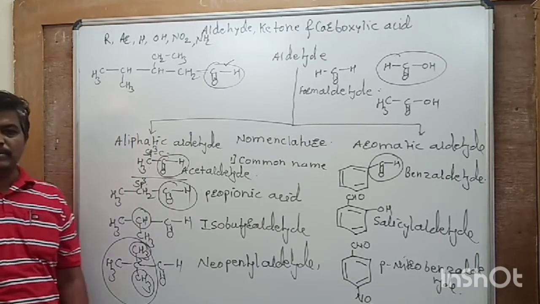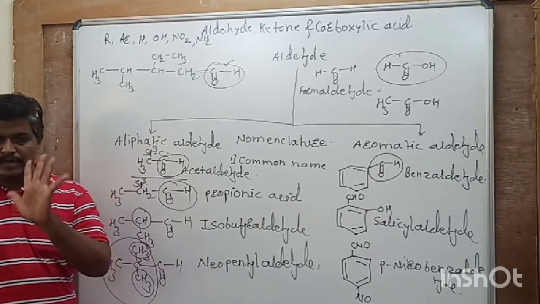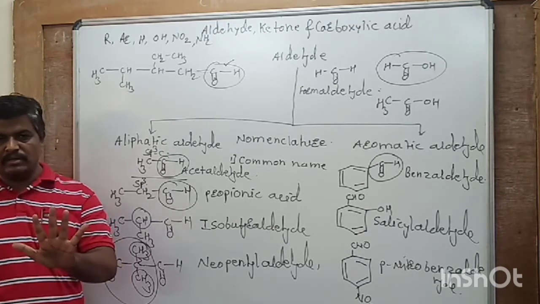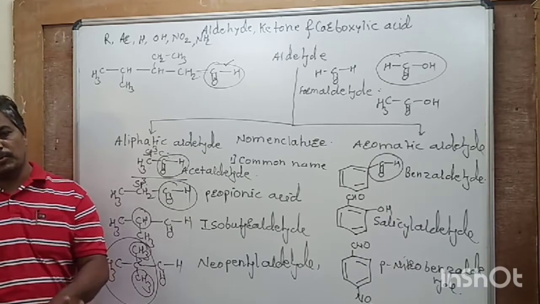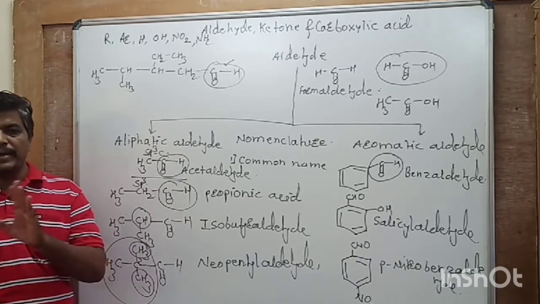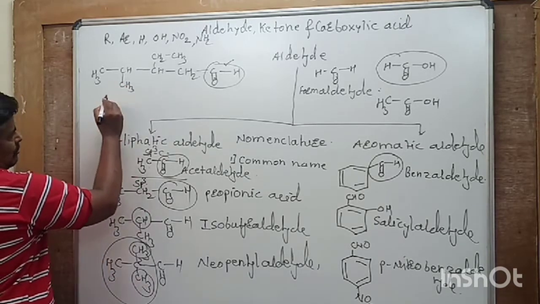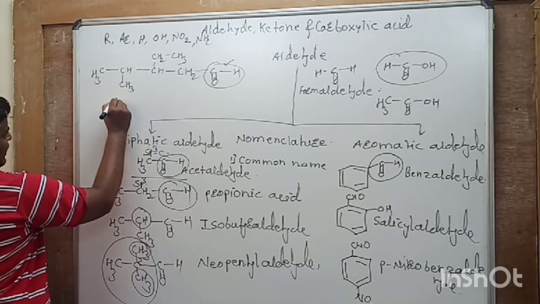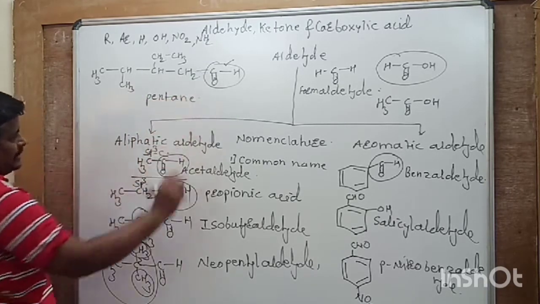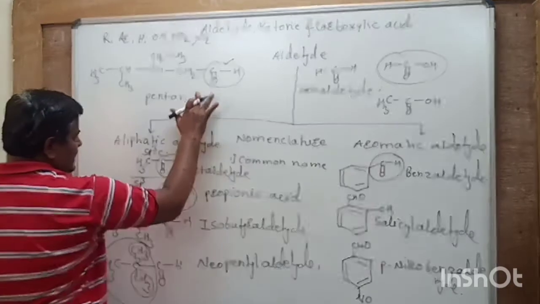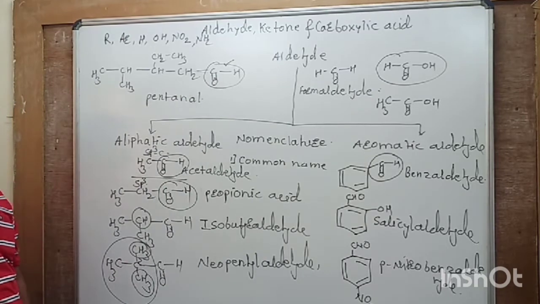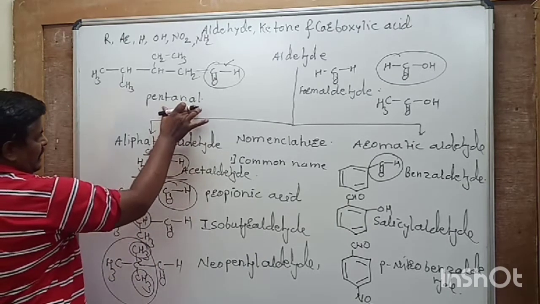So parent hydrocarbon means what? 5 carbon. So 5 carbon if present, then it is pentane. 4 carbon butane, 3 carbon propane. So these are parent names of that particular hydrocarbon. So hydrocarbon alkane is named as pentane. Replace suffix E by Al, because this is aldehyde.